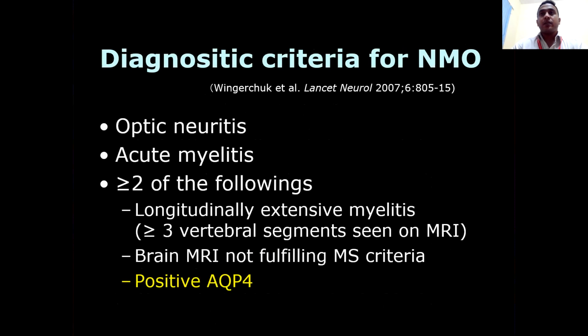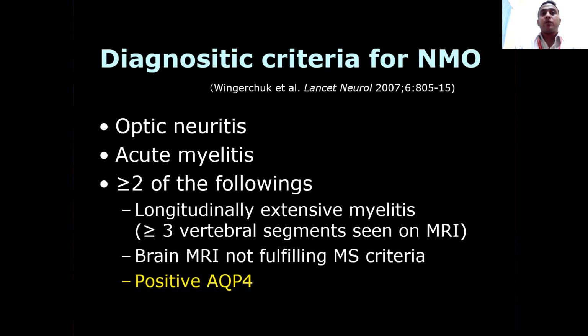Diagnostic criteria for NMO: optic neuritis, acute myelitis, and more than two of the following. Longitudinally extensive myelitis, more than 3 vertebral segments seen on MRI. Brain MRI not fulfilling MS criteria. Positive aquaporin 4 antibodies. This is very important, that's why it's been highlighted.